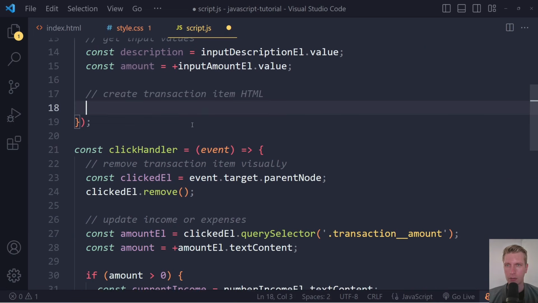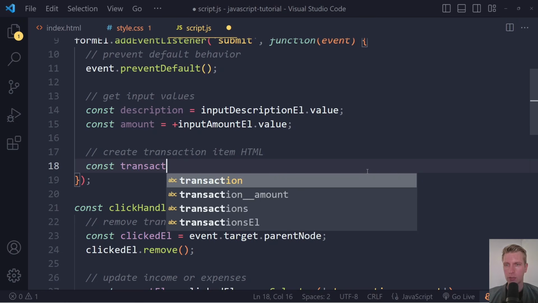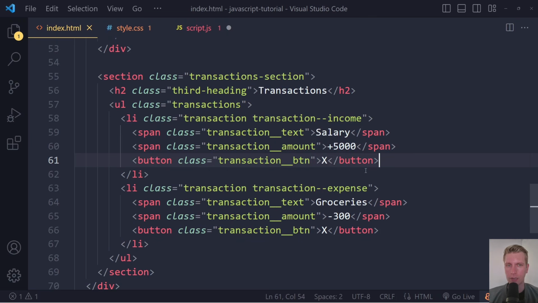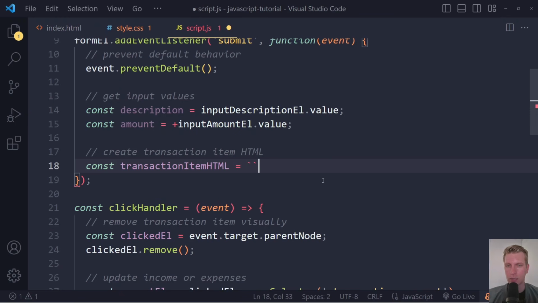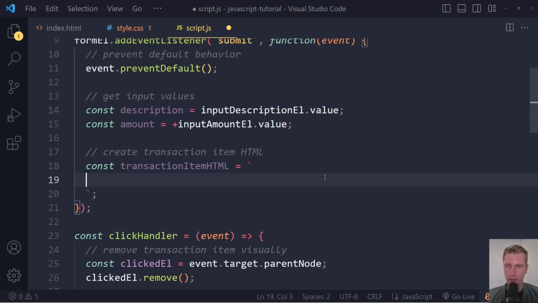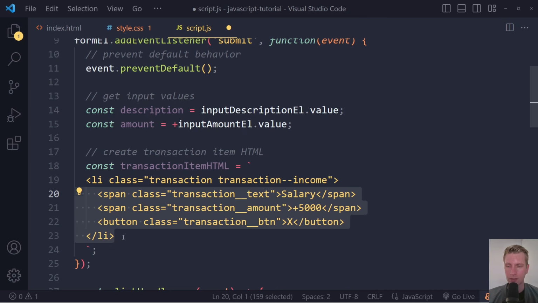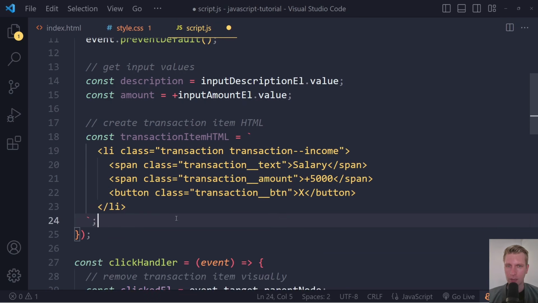So here, const transactionItemHTML. Now we're going to use these backticks. We could use string concatenation, but here we're going to work with quite a few lines, this li stuff here. It's multiple lines, and it's easier to use these backticks. These are not quotation marks, these are backticks, and I'll put a semicolon here. I'm going to distribute this over multiple lines by pressing enter, indent it, and then press Control V to paste that li. I'm going to indent this with tab.